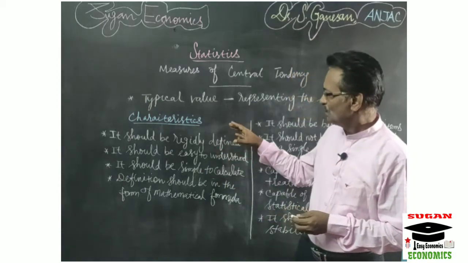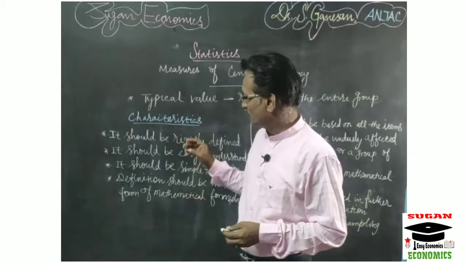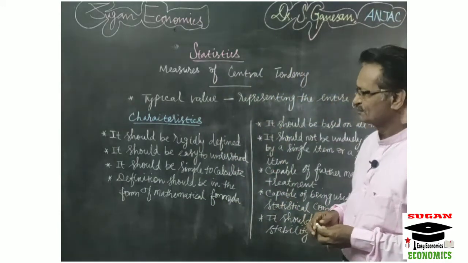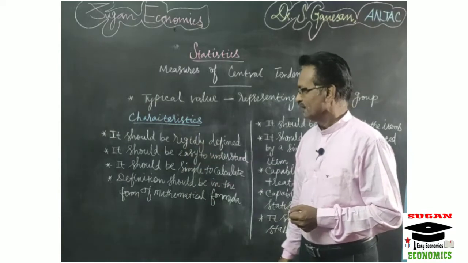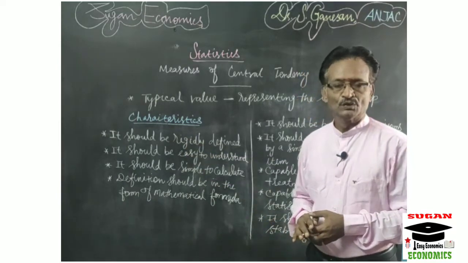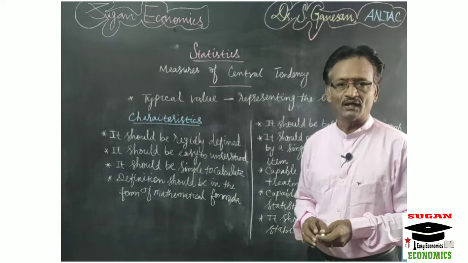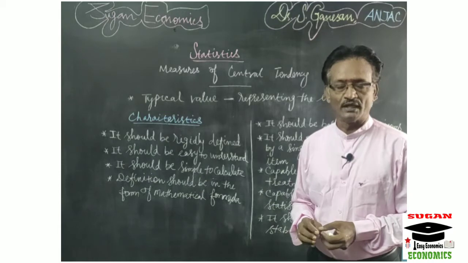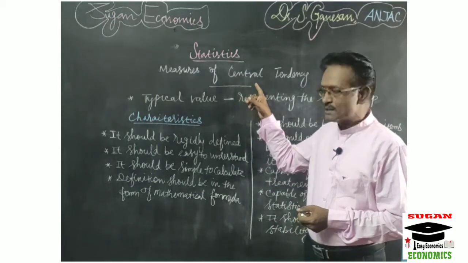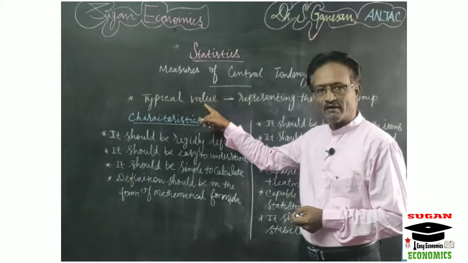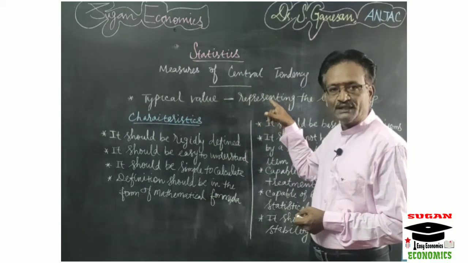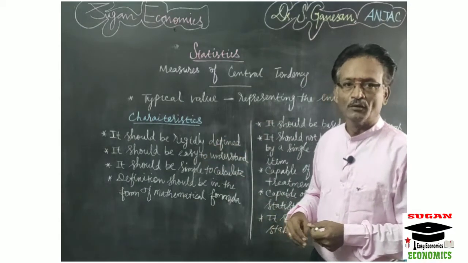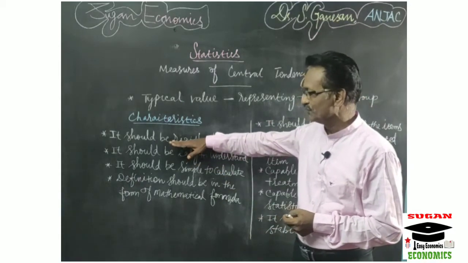Now we are going to discuss the characteristics of measures of central tendency. The first point: it should be rigidly defined. There is no confusion in the meaning of measures of central tendency. I have already explained that it means a typical value which represents the entire mass. There is no confusion and no need to change the meaning and definition. So it is rigidly defined.